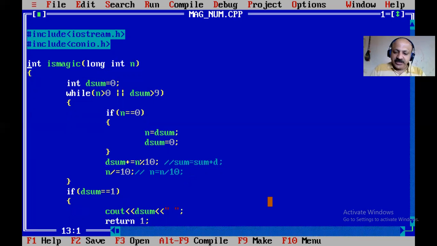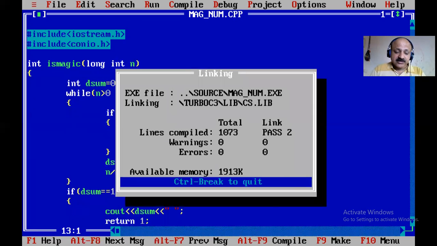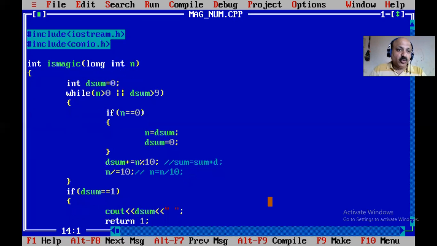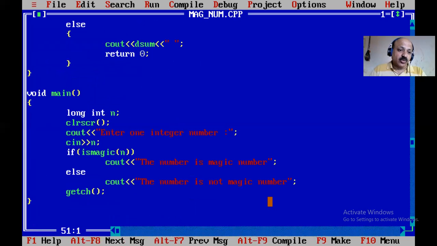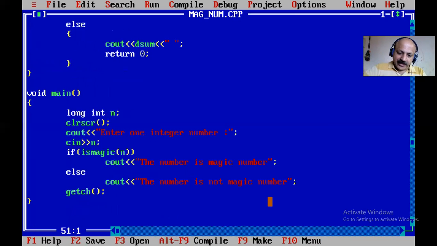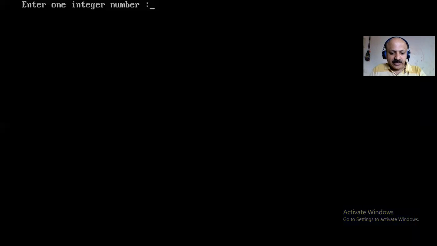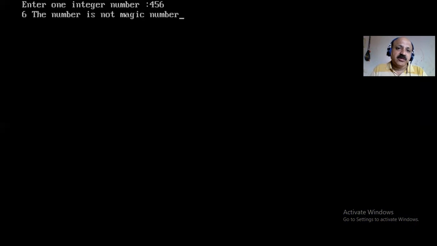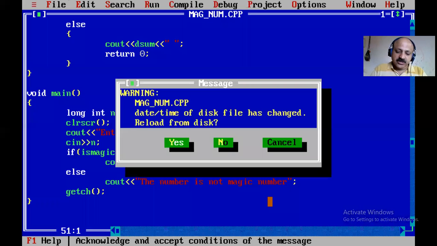So now there is no any error. Yes, let us compile. Yes, that third technique I improve step by step our logic. So I compile and again run and give any random number. So that is not a magic number. Yes, only six, that answer sum of digit. So like we can say that 10 and 15, 15 plus 1 plus 5, so 6, yes, that's not magic.